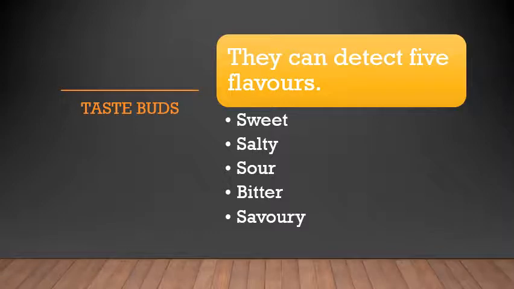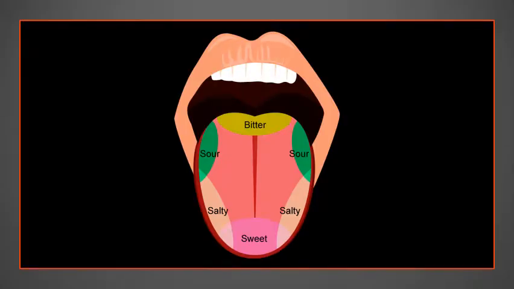Now, next we are going to the taste buds. Taste buds can detect 5 flavors. What are the 5 flavors that the taste bud can sense? Sweet, salty, sour, bitter, and savory. These taste buds are present all over the tongue. These taste buds send messages to the brain, which identifies the taste. Each taste bud identifies a certain taste.